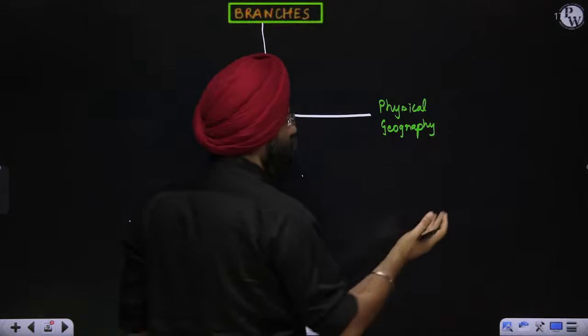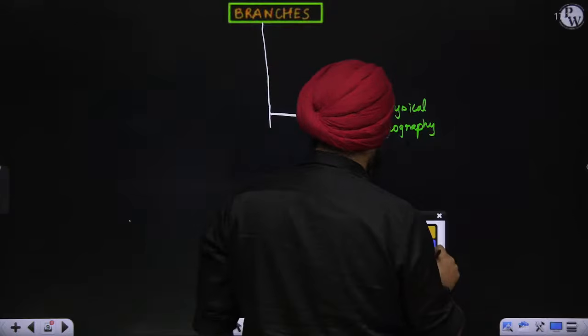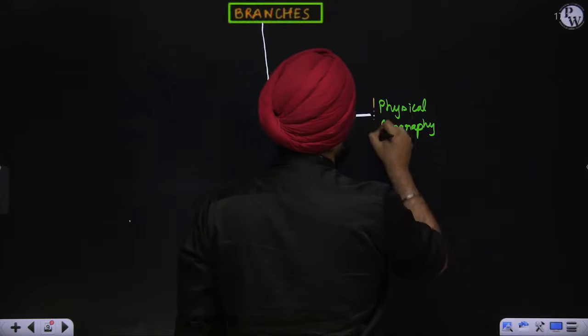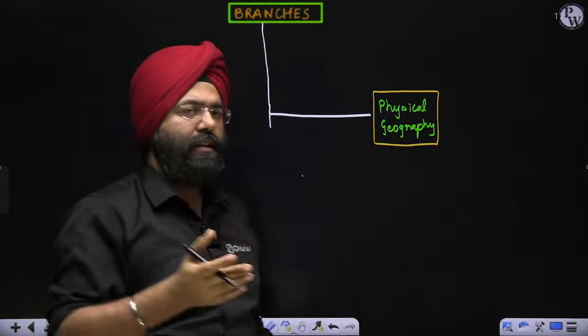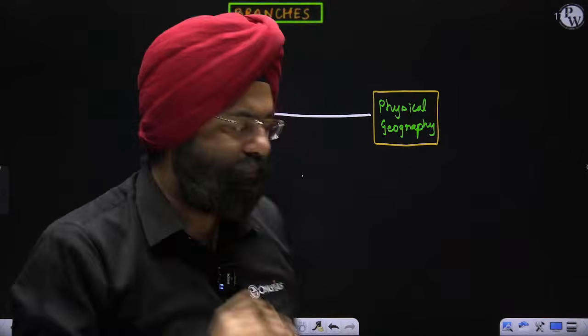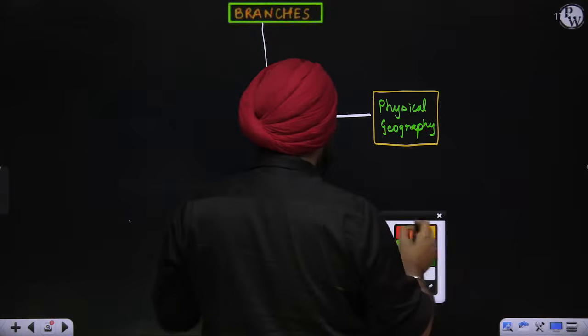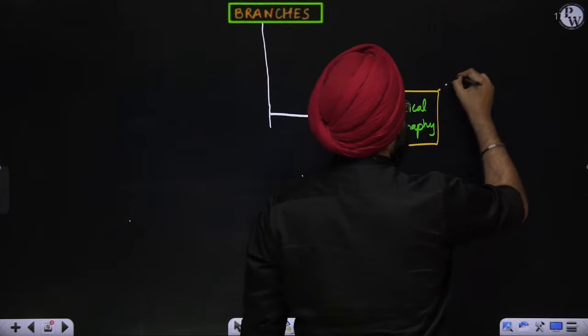This is something we all know also. Now let us see the sub branches. Let me first focus on physical geography. What are the branches? Then I'll go to human geography, and then I'll go to the other parts which involve geographical techniques. There is one major part which we study in physical geography.